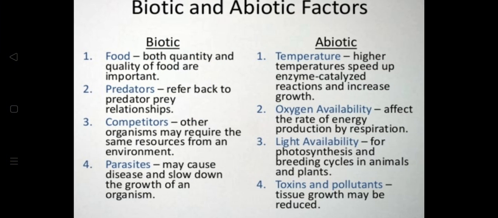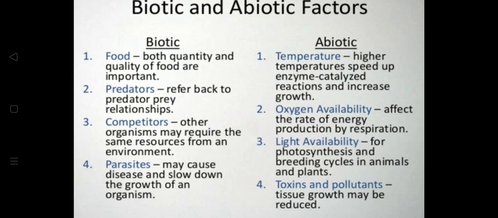Before I go to the abiotic resources, we'll understand the biotic ones. Food: both quantity and quality are important because living organisms are concerned with this. Predators refer back to the predator-prey relationship. What are competitors?